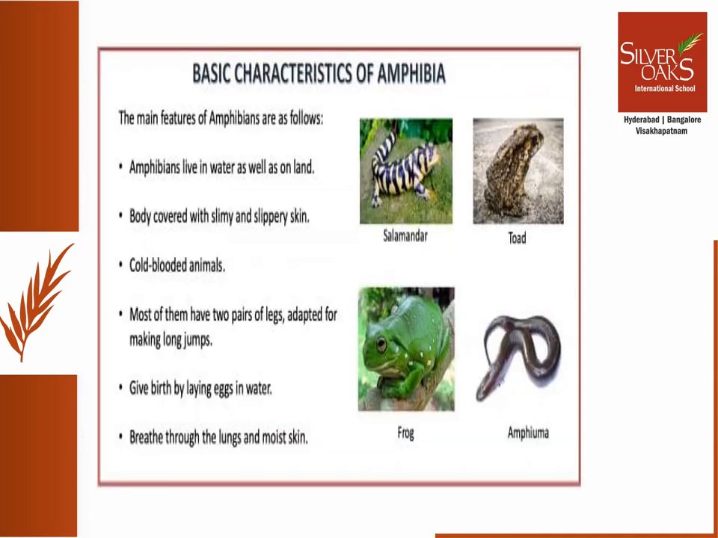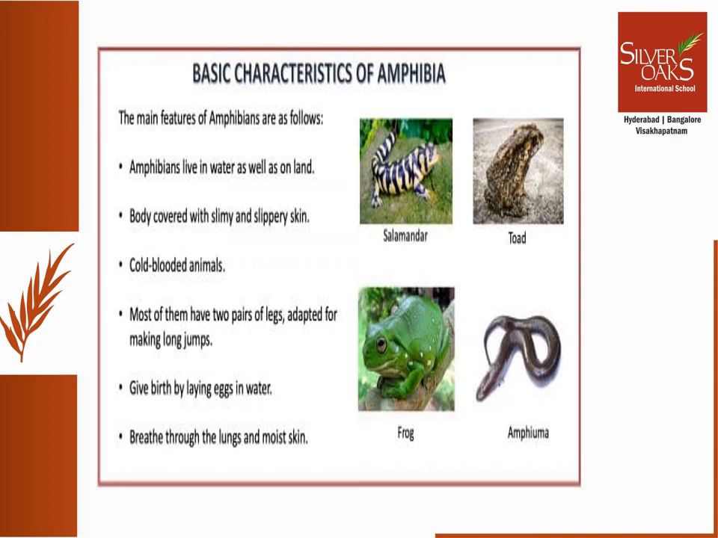Now let's look into the class Amphibia. Amphibians live both in water as well as land. Remember, the first class we studied were fishes or Pisces. They live only exclusively in water. The moment they come out on land, they will die. But amphibians' peculiar feature is that they can live in water as well as on land.